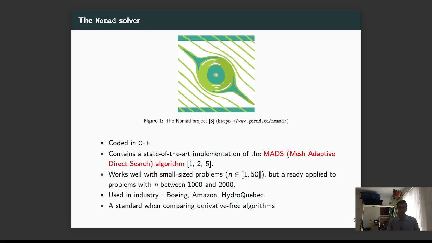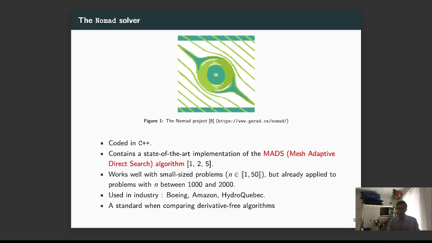To deal with this kind of problem, the team in which I am doing a PhD has developed the Nomad solver, which is coded in C++ and contains a state-of-the-art implementation of the Mesh Adaptive Direct Search algorithm, an algorithm specifically suited to this kind of problem. Practically, it works well with small-size problems with a number of variables from 1 to 50, but it has already been applied to problems with between 1000 and 2000 variables.